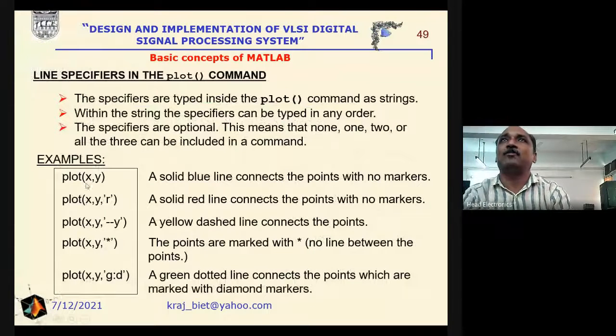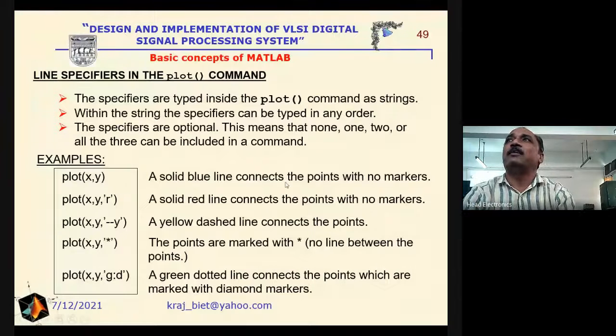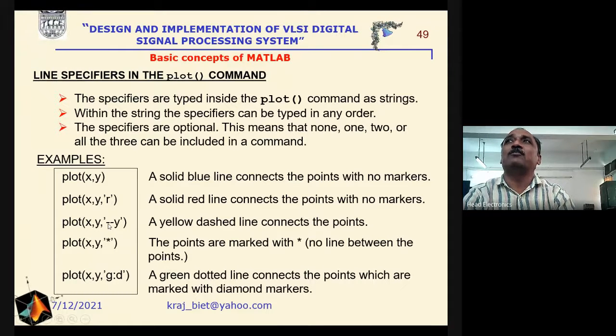Plot x comma y: a solid blue line connects the points, with no marker. If we write plot x comma y with red color, there is no marker. With x comma y dash dash, the dashed line will connect in yellow color, and the marker will be the asterisk. Green is plot x comma y, g colon d, that is green in color, a dotted line, and the markers will be diamond shaped.